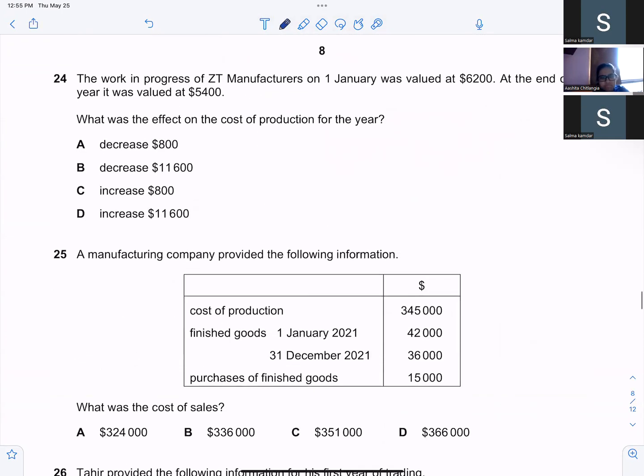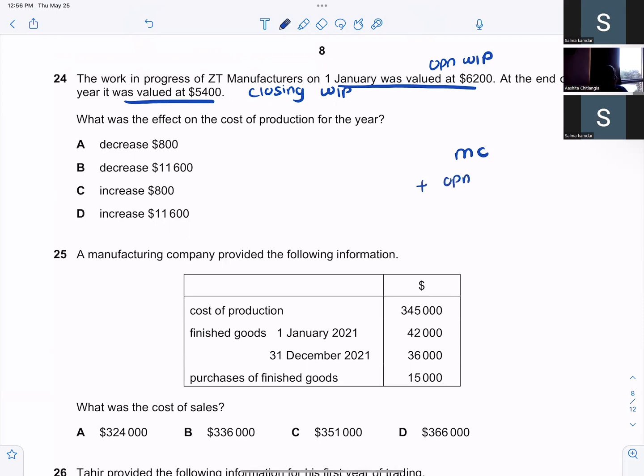Go to the next one. The work in progress of ZT manufacturers on 1st January was valued at 6,200. At the end of the year, it was valued at 5,400. What was the effect on the cost of production for the year? So in the manufacturing cost, you add the opening work in progress, minus the closing work in progress.